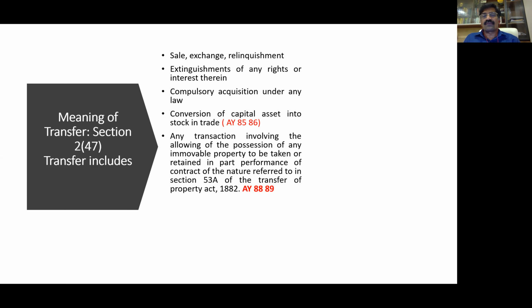We leave the fourth point aside; check the first three alone, because we are considering why the fourth point has to be introduced from 85-86. Sale happens only when you sell the stock in trade. At the time when you brought it into the business, there was no sale; you are bringing it only as a capital contribution. The final sale is only the sale of stock in trade, right? Therefore, it is only a business income.